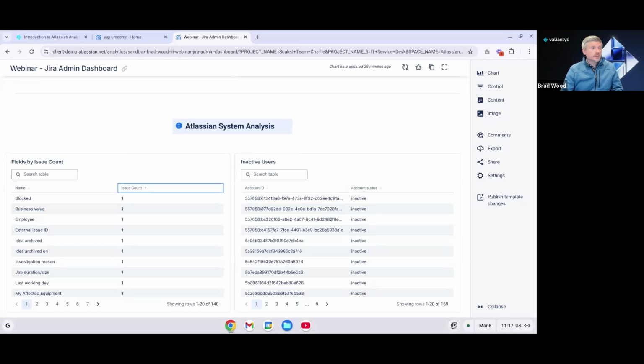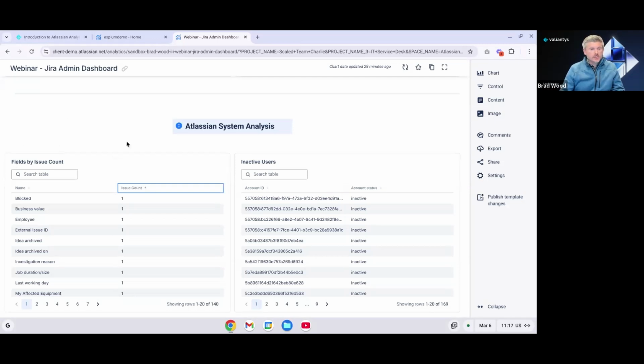Hopefully that's got the wheels spinning a little bit in terms of how you might use Atlassian Analytics for some of your unique organizational or business needs. We can really tailor these to our audience, and I think that's one of the important things to keep in mind when you're building a dashboard.